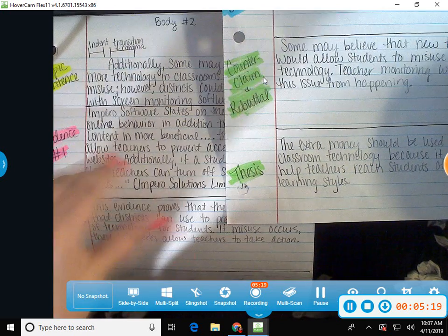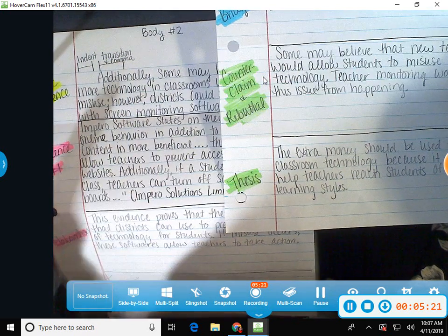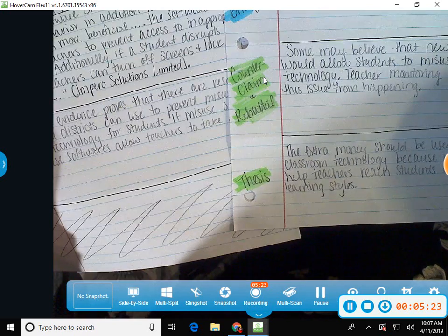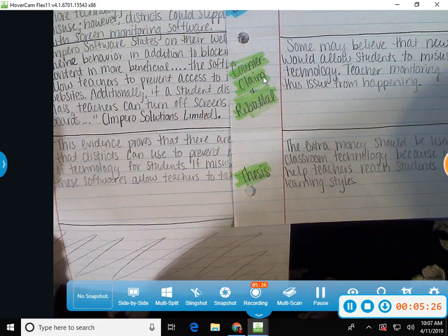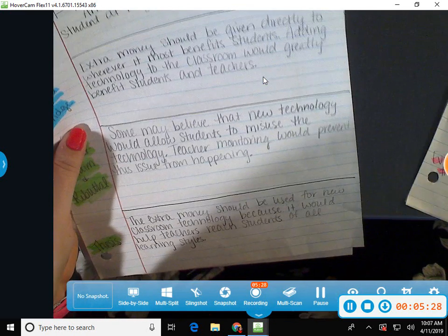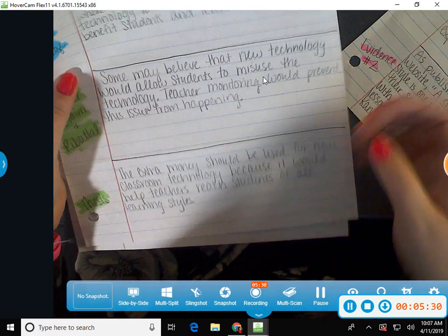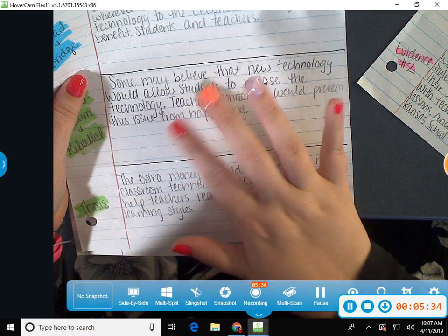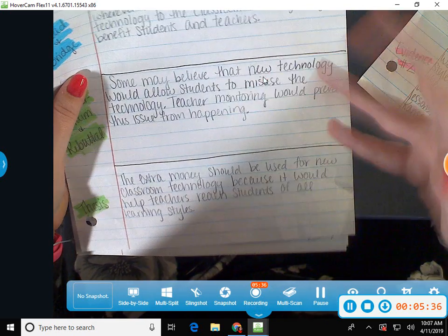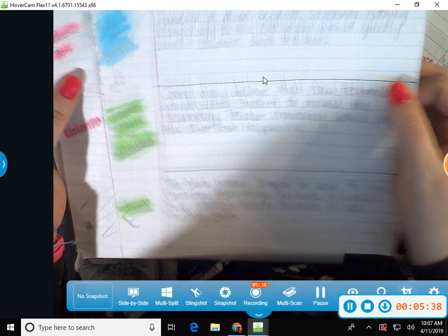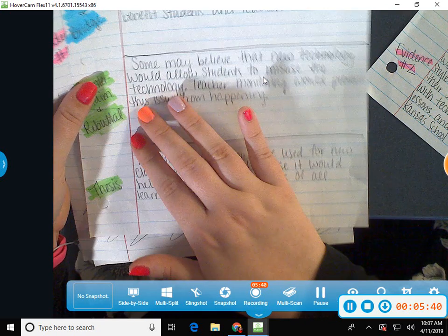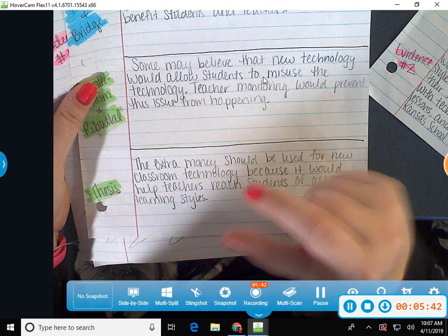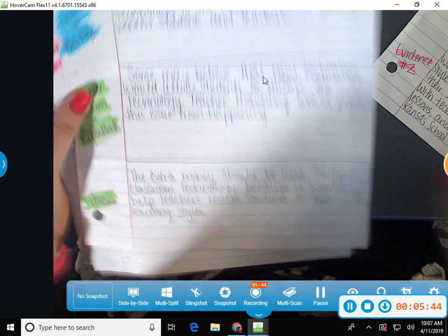Now, when we get to our final draft of this paper, I'm going to have you revise it to make it sound like it's not word for word exactly the same as that topic sentence. But for now, you can go ahead and copy it straight from, or change it up a little bit, whatever you'd like. But just know that we will revise this counterclaim and rebuttal in our introduction a little bit so that it doesn't match our topic sentence number 2.